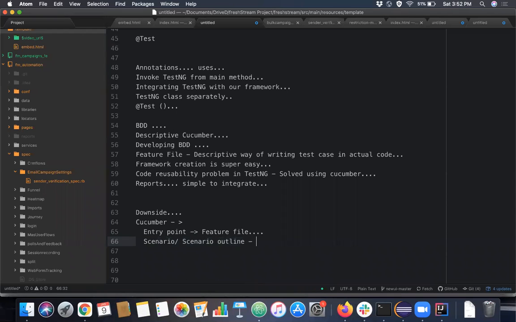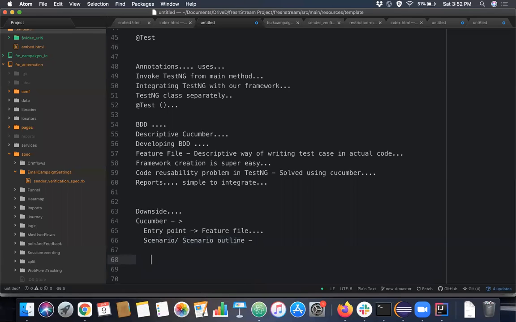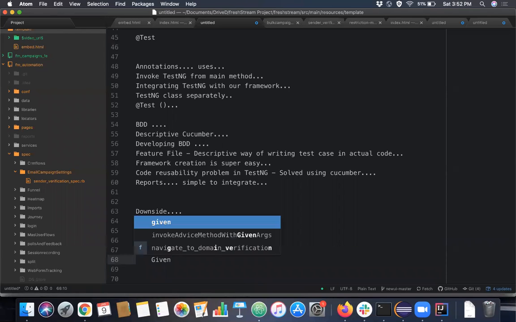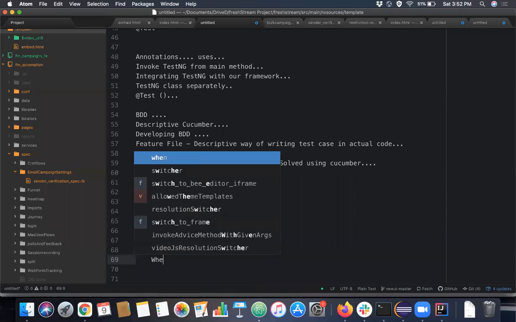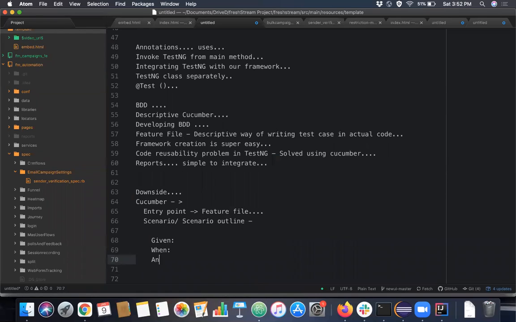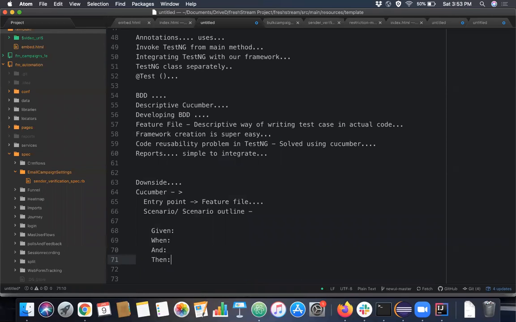The scenario outline will contain the following keywords: given, when. We also have the and keyword, right? And then. So these keywords are just given to make our test case writing even more clear. Functionality wise, all these keywords do one thing: they just map to a particular method in a step definition package.